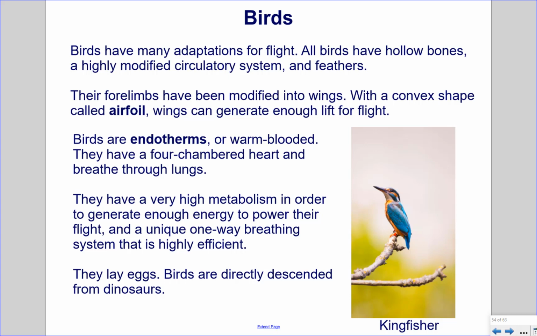They have a very high metabolism in order to generate enough energy to power their flight, and a unique one-way breathing system that is highly efficient. They lay eggs. Birds are directly descended from dinosaurs. Pictured here is the kingfisher.